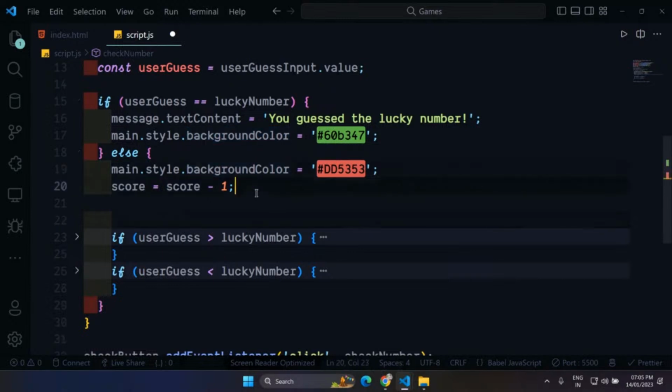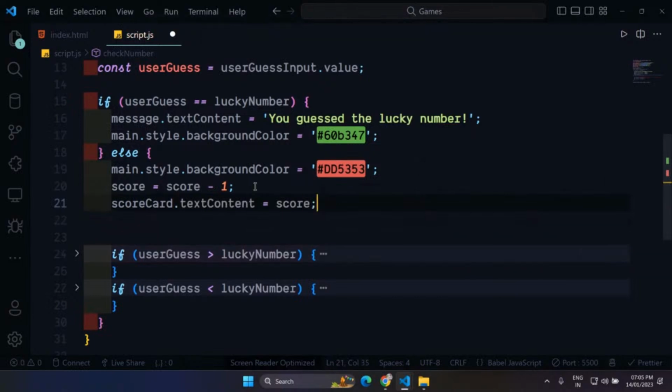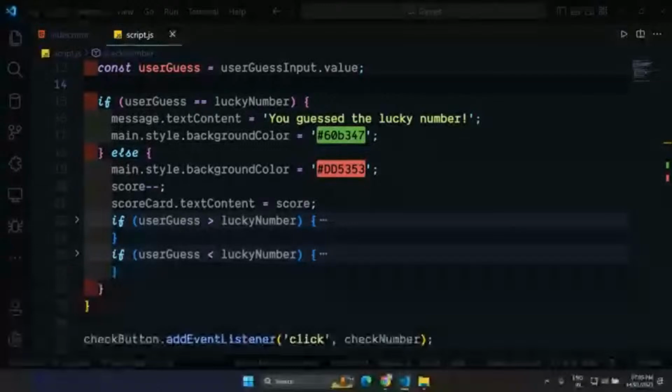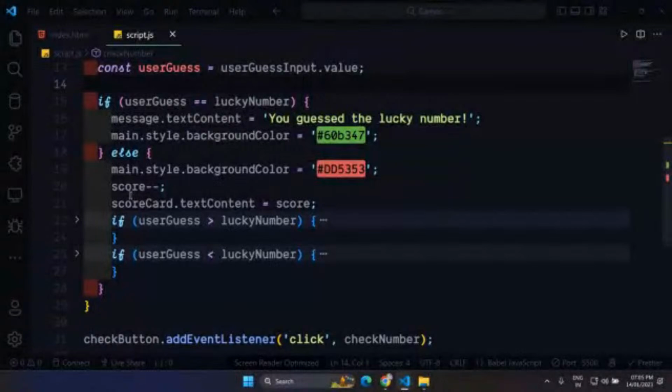And the next thing what I want to do, scorecard dot text content equals to score. I also want to show this score on the screen. Instead of doing score equals to score minus 1, you could have also done score minus minus here. So this is also possible. And then we are updating that scorecard with the updated score.